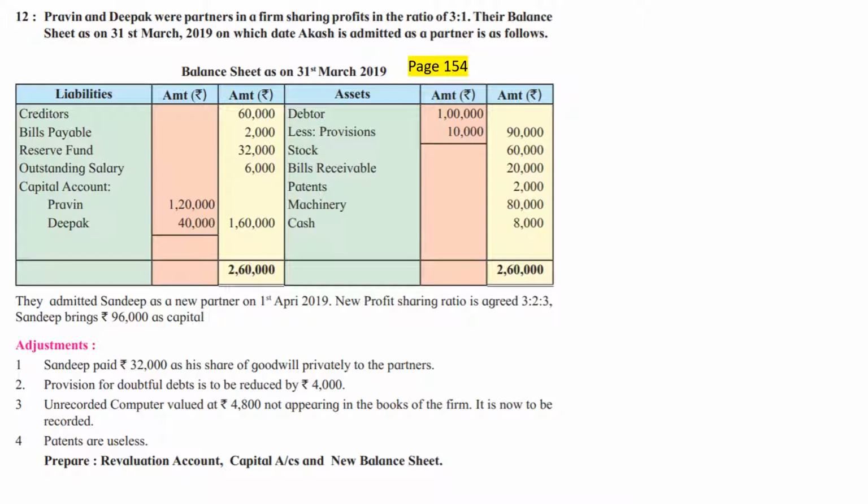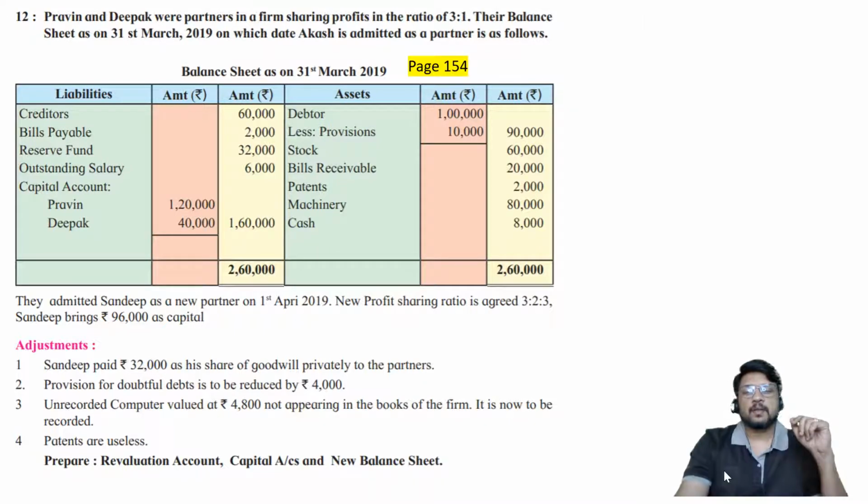So we need not calculate new ratio. We will directly calculate sacrifice ratio. How to calculate sacrifice ratio? OR minus NR is equal to SR. Old ratio minus new ratio is equal to sacrifice ratio. Okay. So it's quite relatively easy problem. There is no tension for us.